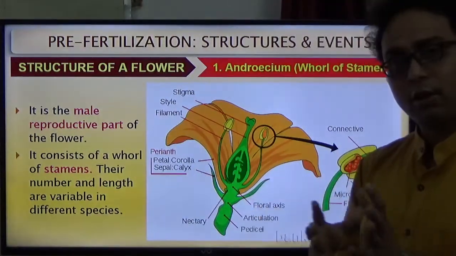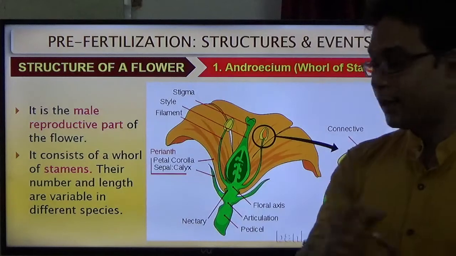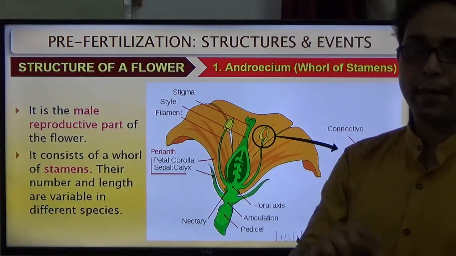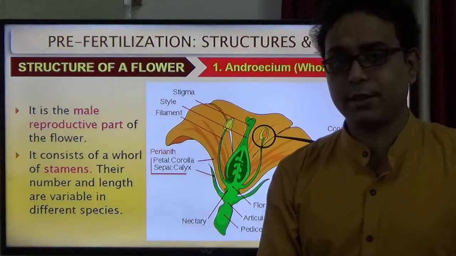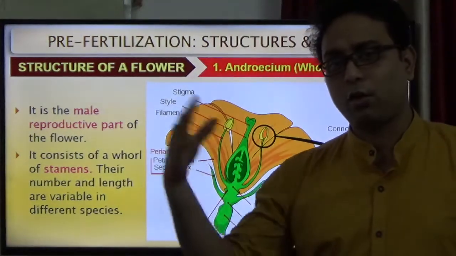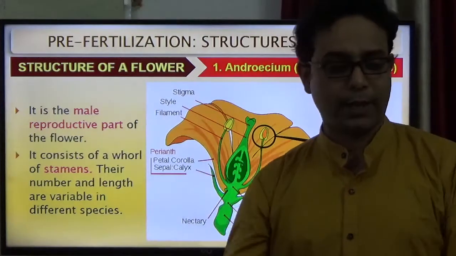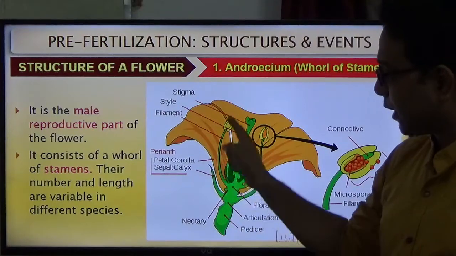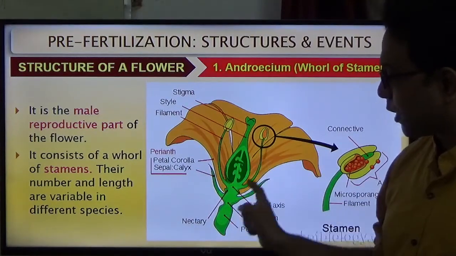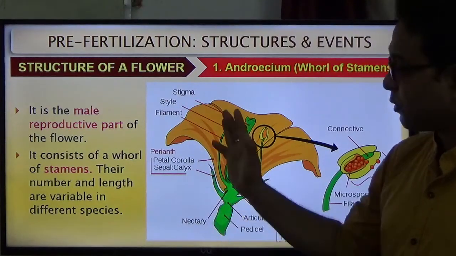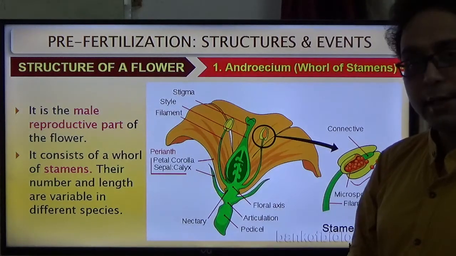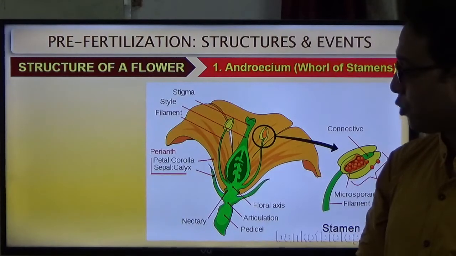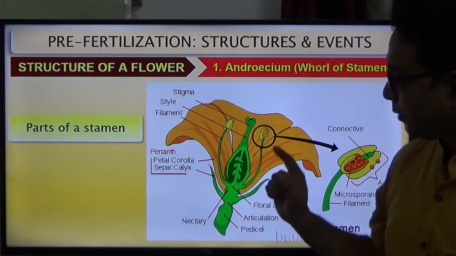The whole structure is called the androecium, but a single unit is called the stamen, and their number varies. In every species it is not constant in all plants; it varies from plant to plant. This is the stamen, and the total structure of the male part is called the androecium. Clear? A single unit is called the stamen, and the stamen has two parts, anther and filament.